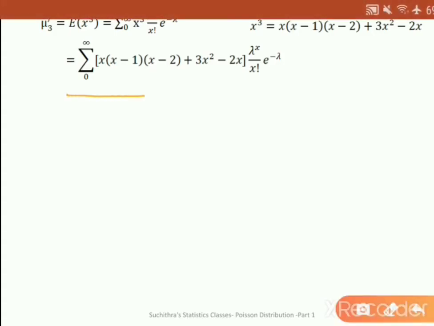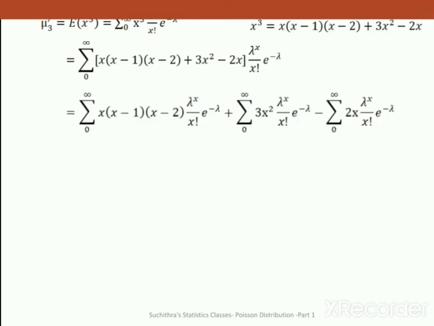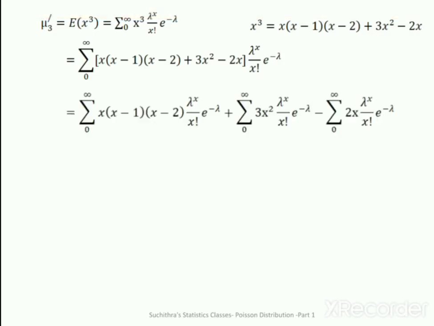mu3 dash as summation 0 to infinity x into x minus 1 into x minus 2 plus 3x square minus 2x into lambda raised to x by x factorial into e raised to minus lambda. Removing the brackets, we are getting this result.